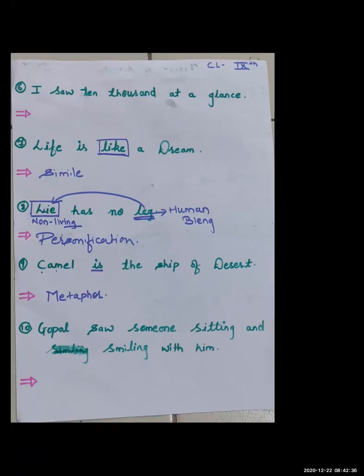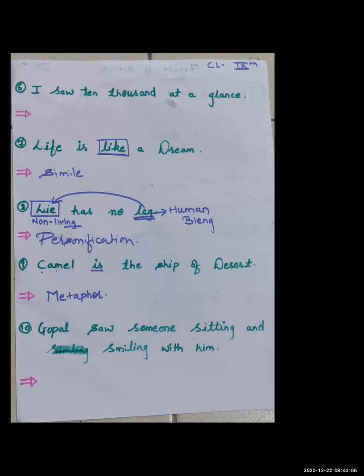Now the 10th example: Gopal saw someone sitting and smiling with him. As I have already told you, in alliteration, alphabets repeat, and in repetition, words repeat. So you have to guess whether an alphabet is repeating or a word is repeating. Alphabet means only a single character.